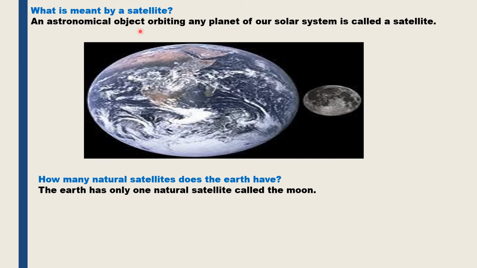So any astronomical object which is orbiting any planet of our solar system is called a satellite. So if the moon orbits around the earth, then the moon is called the satellite of the earth. So how many natural satellites does the earth have? The earth has only one natural satellite, which is the moon.